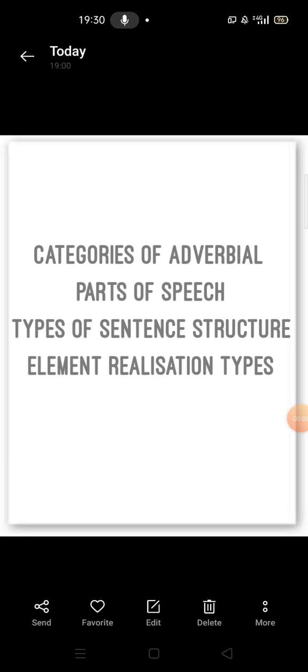So we are continuing with sentence or clause elements as there are more points to be discussed. So we'll be taking up today categories of adverbial, parts of speech, types of sentence structure, element realization types.